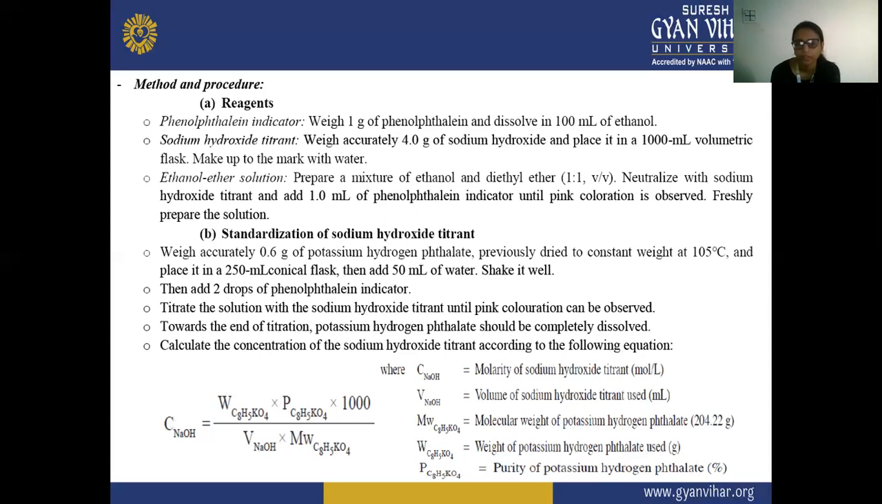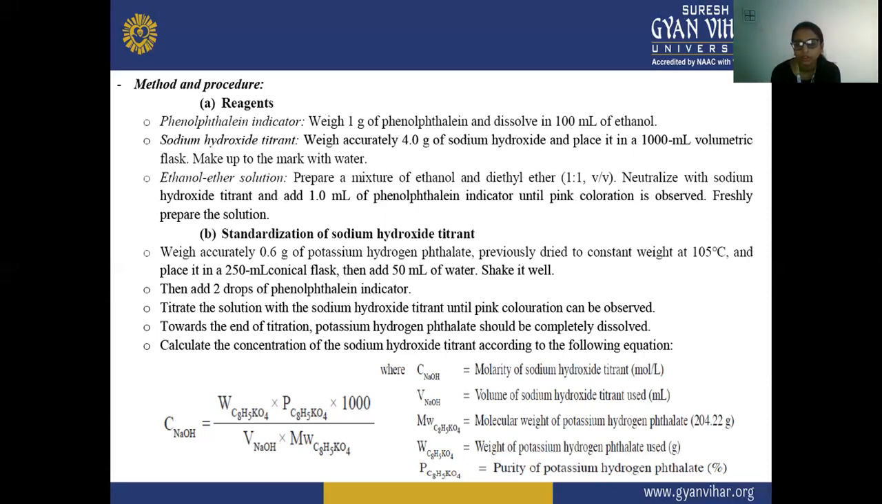So here in the method and procedure, we have prepared our reagents: the phenolphthalein indicator, sodium hydroxide titrant, and the ethanol ether solution. Firstly, the phenolphthalein indicator is prepared by weighing 1 gram of phenolphthalein and dissolving it in 100 ml of ethanol. Secondly, for the sodium hydroxide titrant, we weigh 4.0 gram of sodium hydroxide, place it in a 1000 ml volumetric flask and make up to the mark with water.